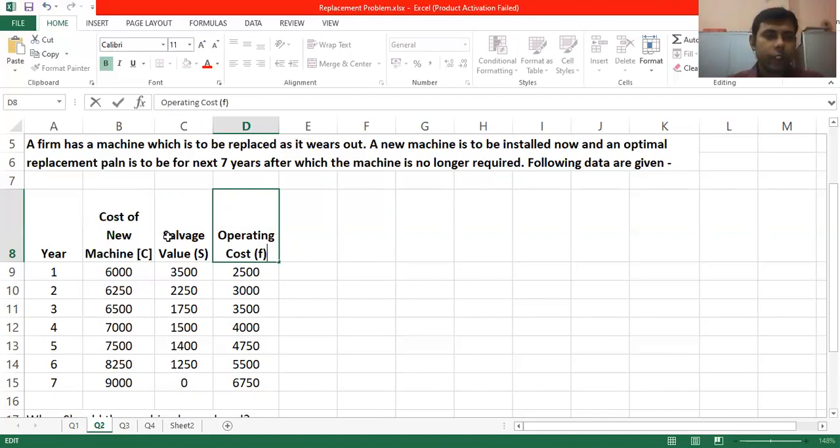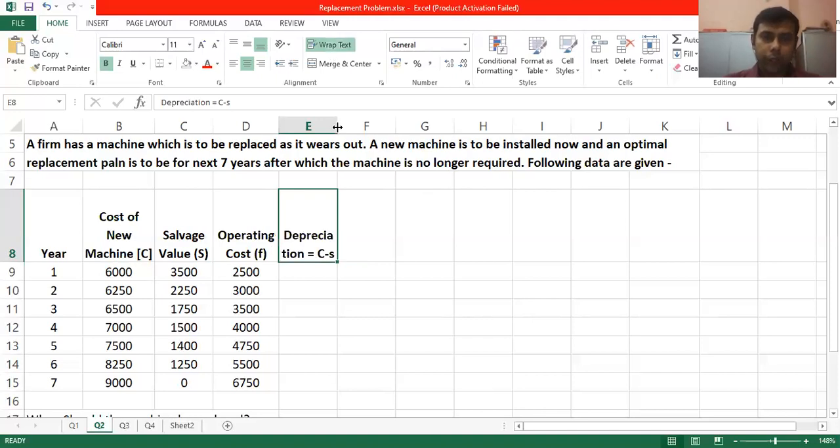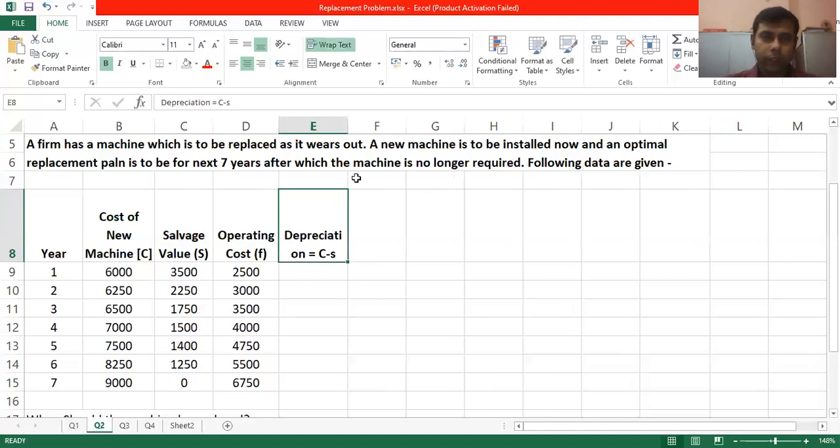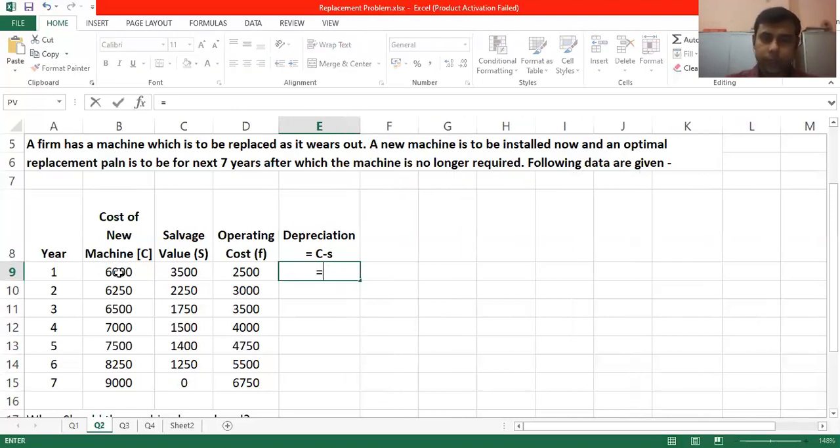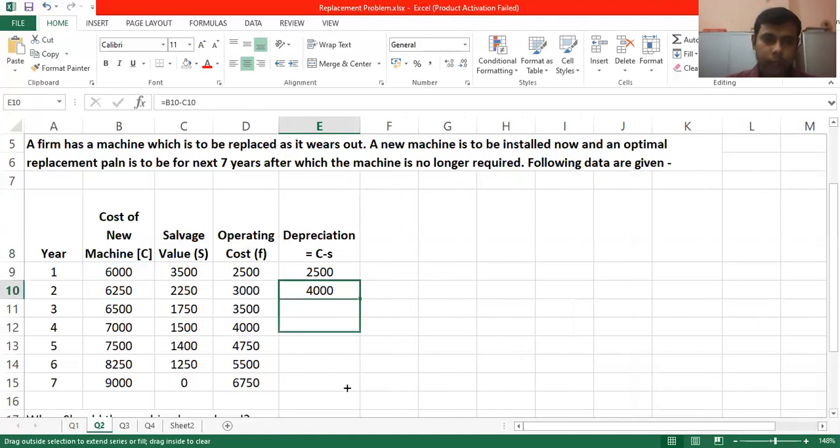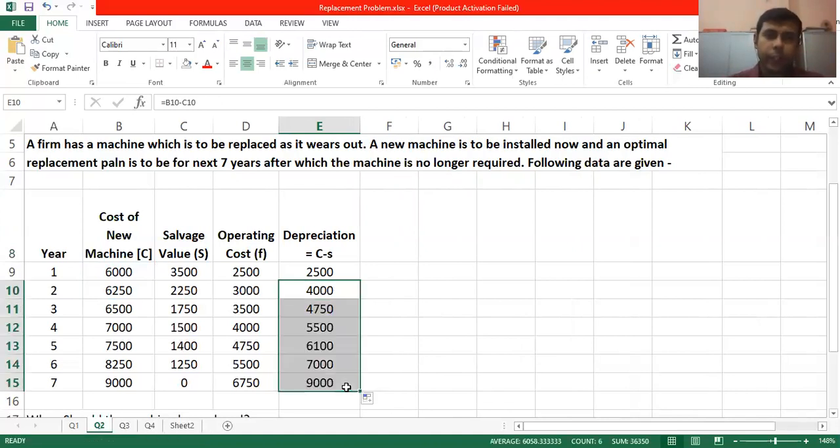Now we have all three costs. The first thing is to get depreciation, and we know depreciation is defined as C minus S, that is, the cost minus the resale value. I'll just drag it down, so my depreciation column is ready.